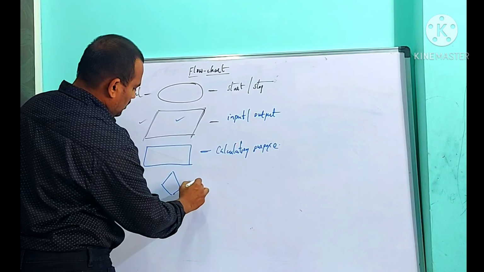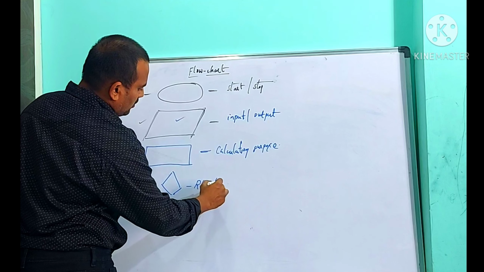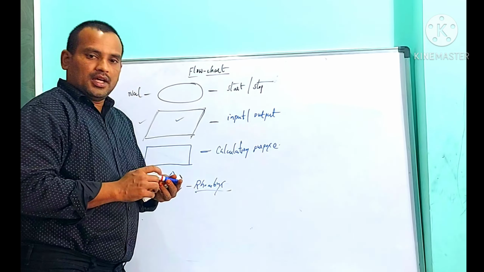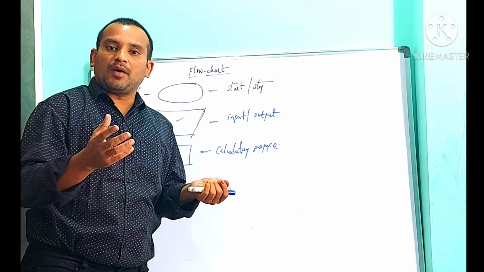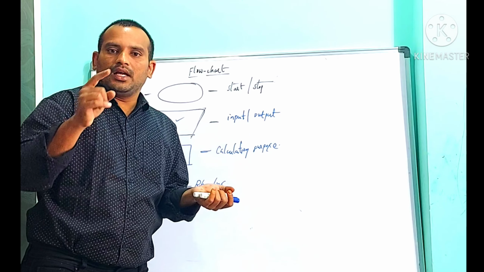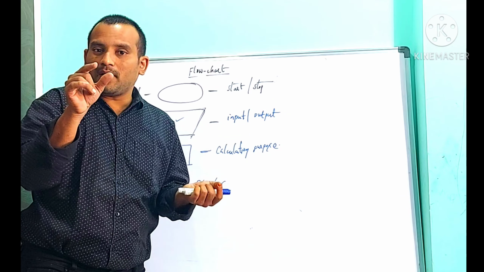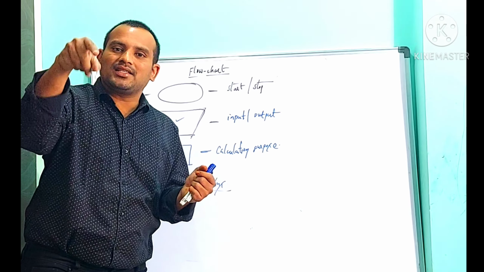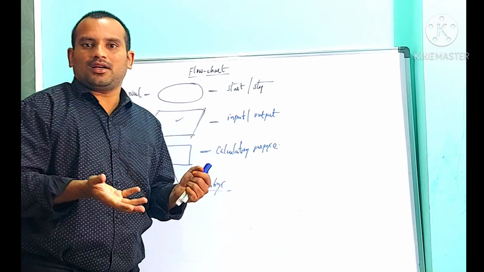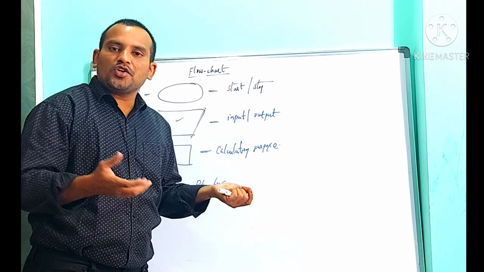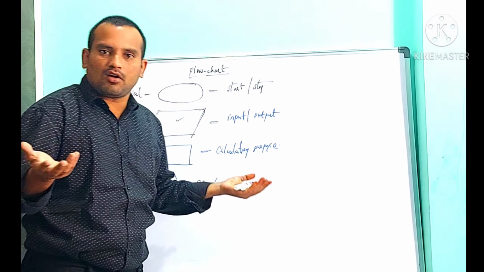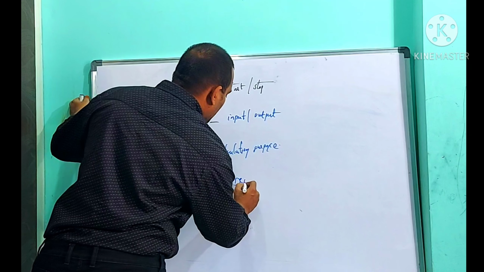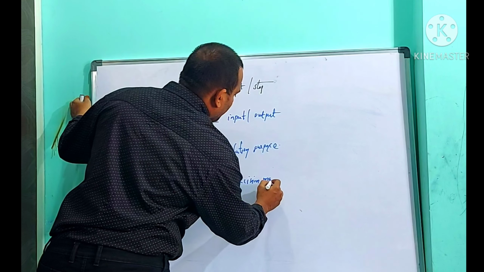Next one is rhombus. We are using it for condition checking. Suppose I want to find the biggest of two numbers. I need to compare, assume the two numbers are A and B. If A is greater than B, what am I doing here? Comparison, greater than, less than. This type of comparison is called decision making. Correct or not? Depending upon A and B values, I am going to take a decision whether A is big or B is big. So this rhombus we are using for decision making.